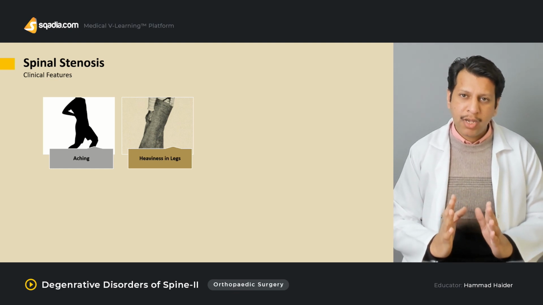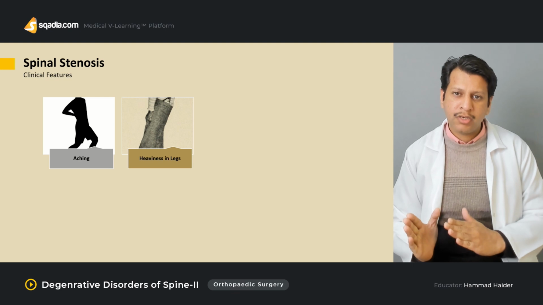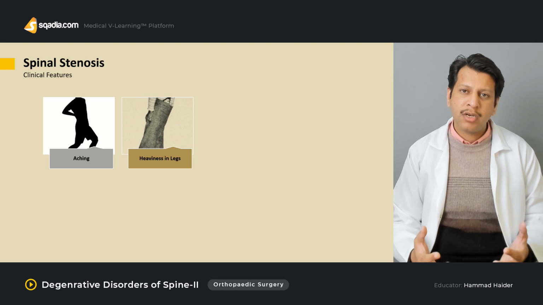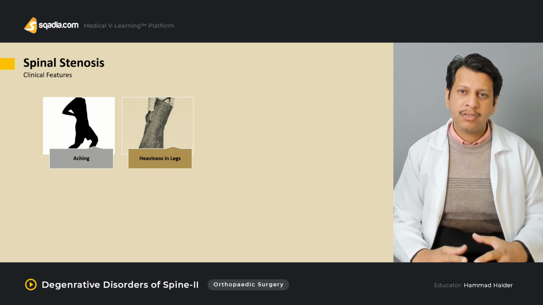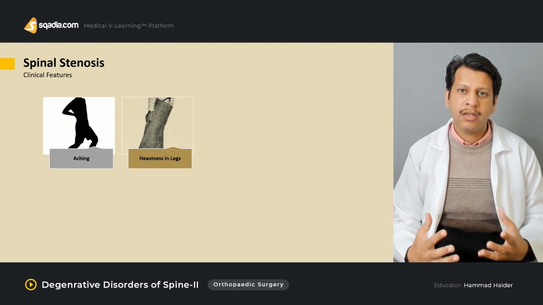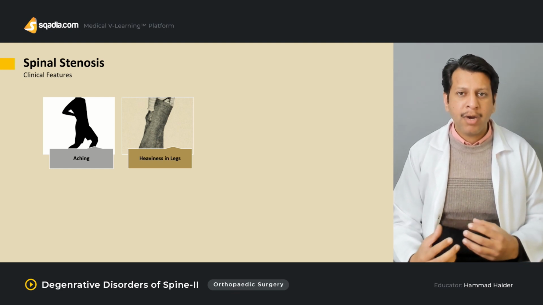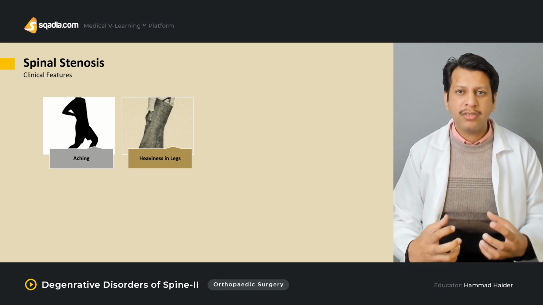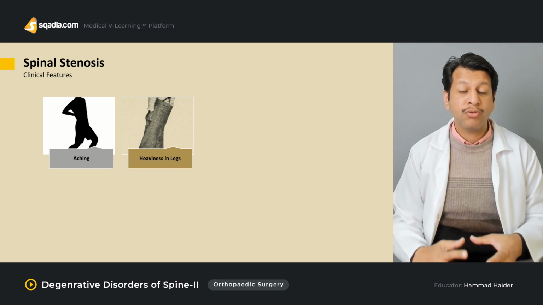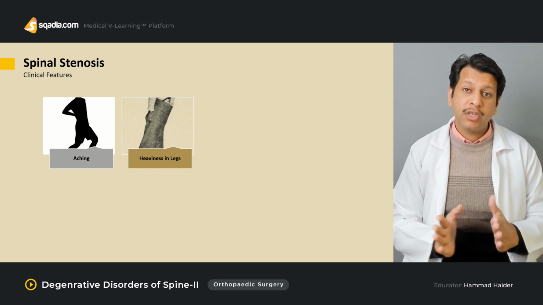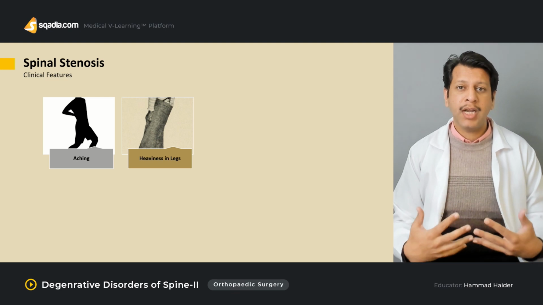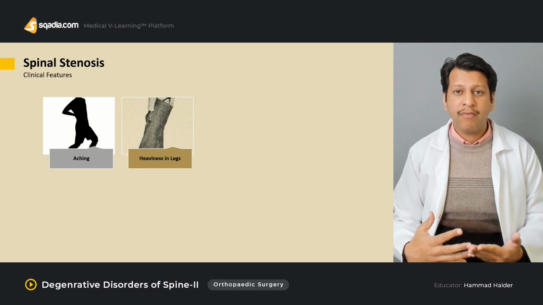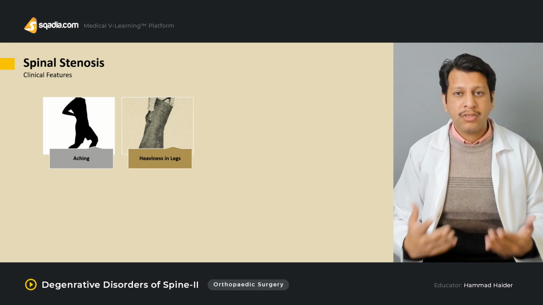What makes vascular claudication different from neurogenic claudication is that with vascular claudication, once the patient takes rest or stops walking or running, the demand for blood to the peripheral muscles decreases, there is a decrease in the vascular ischemia, and the pain starts to decrease. But with neurogenic claudication, if the patient is standing upright or sitting upright, the pain, instead of decreasing, will continue despite the cessation of activity.